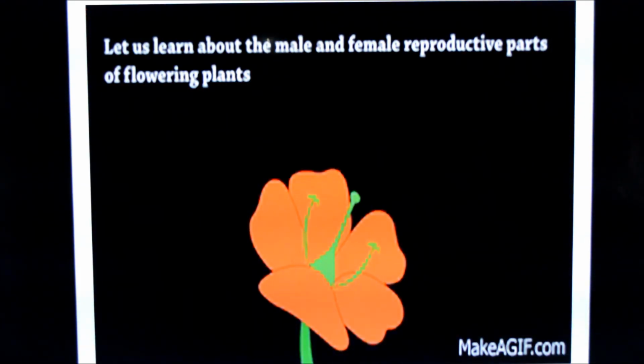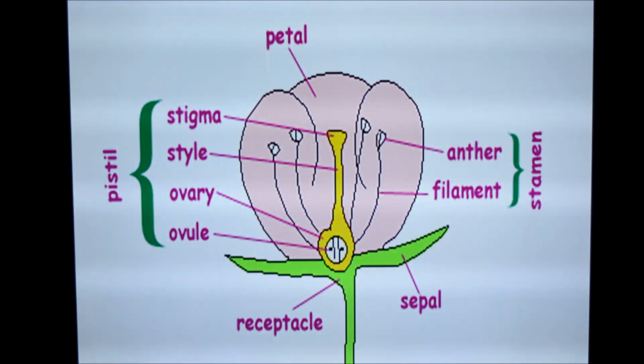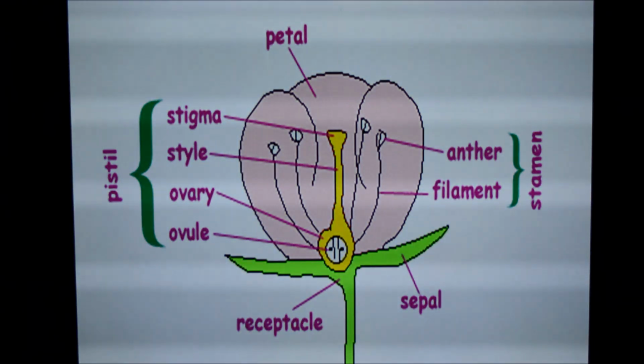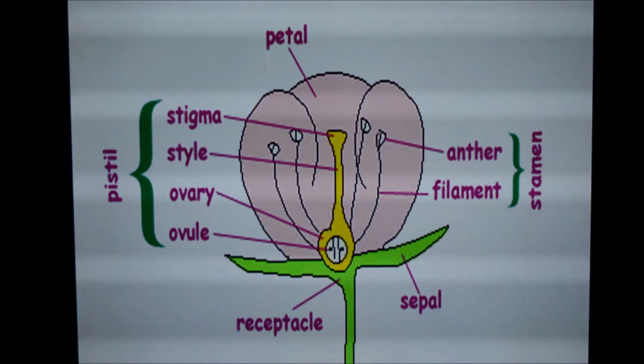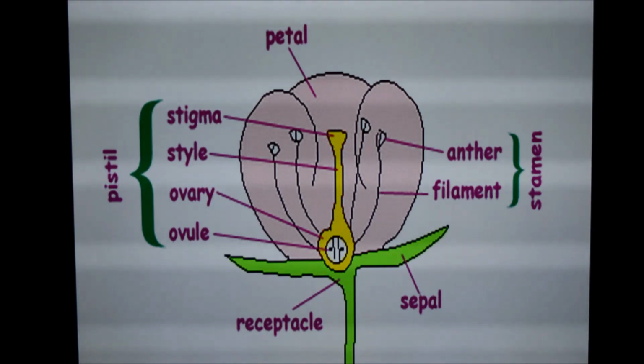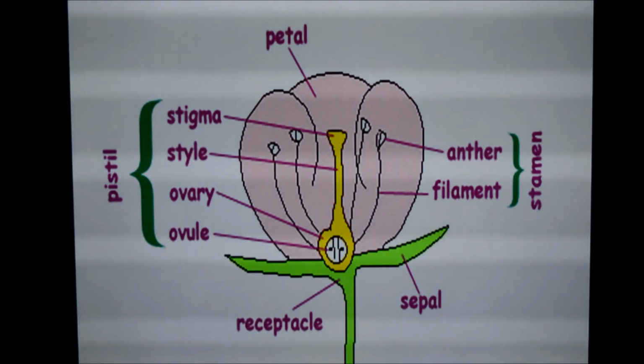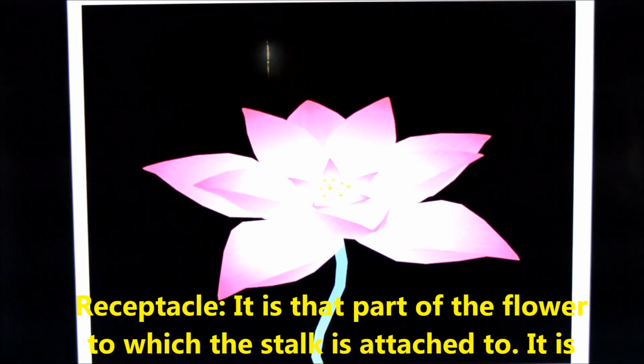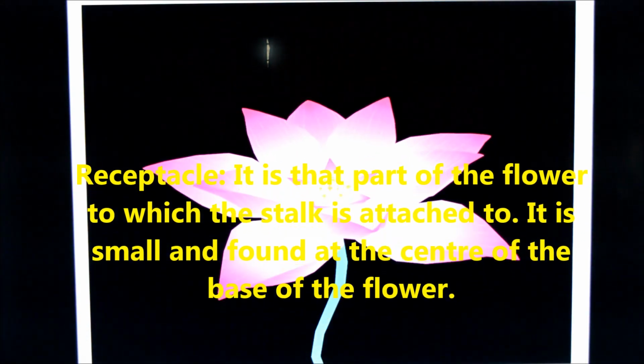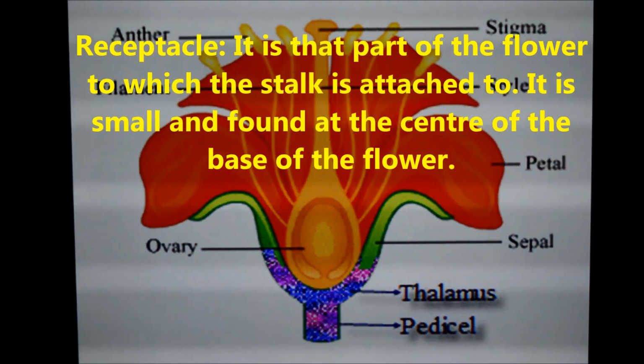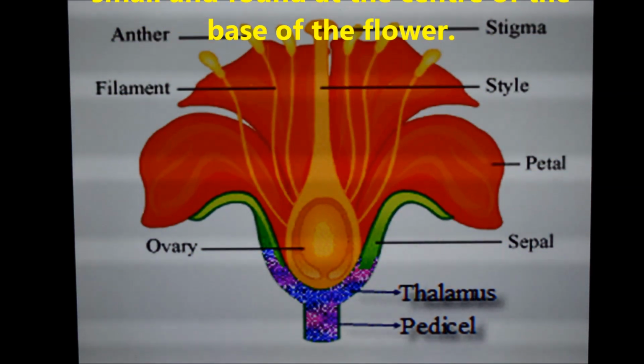Now let us learn about the male and female parts of the flower for a flowering plant. The male reproductive part of a flower, the stamen, consists of anther and filament. The female reproductive part is the pistil. Now we are going to discuss the functions and parts of a flower. Receptacle. It is that part of the flower to which the stalk is attached. It is small and found at the center of the base of the flower.